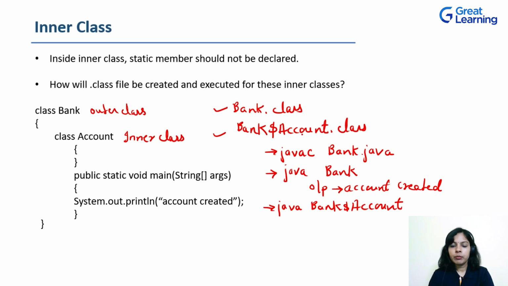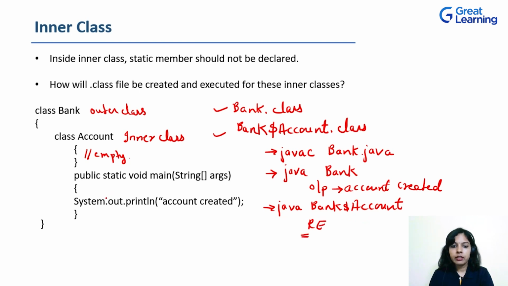Why? It should not throw an error, right? Because a .class file is generated for this class as well. But it is going to throw an error because inside the inner class Account, nothing is there. It's an empty implementation. The main method is defined inside the outer class Bank. And to run any Java file, the main method is mandatory because execution starts from the main method. This main method is defined in class Bank, not in the inner class Account. That's the reason when we try to execute java Bank$Account, it gives us a runtime error.